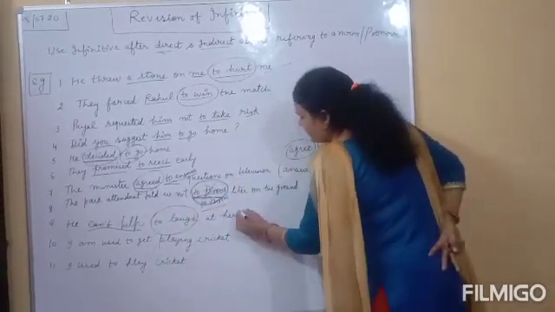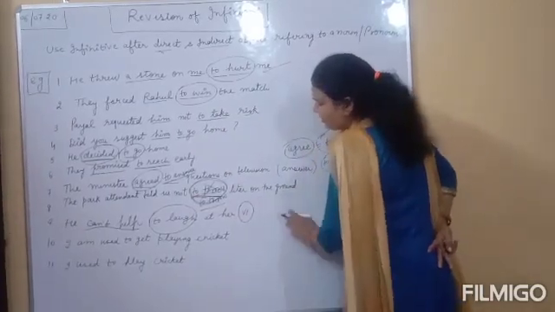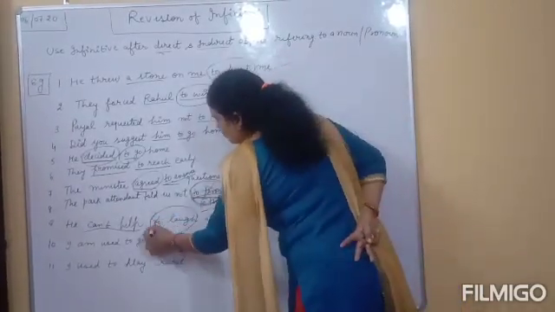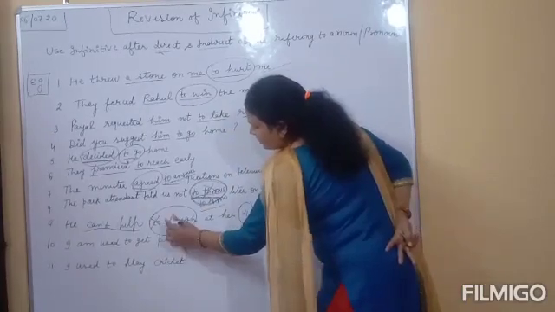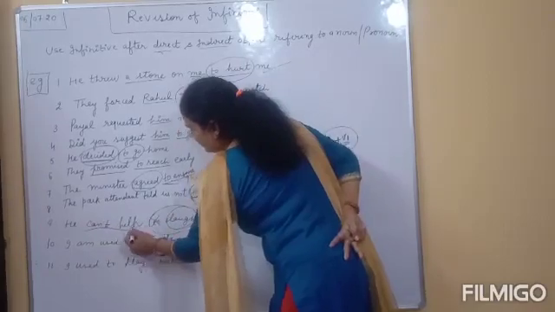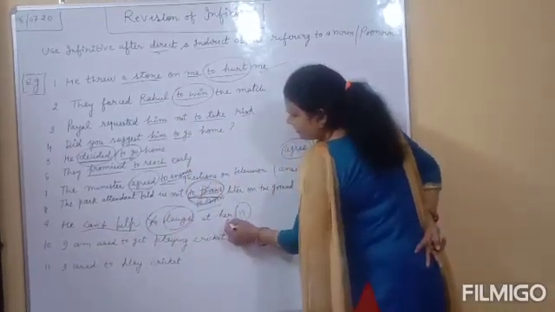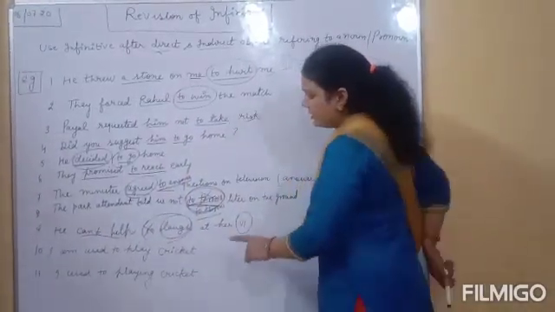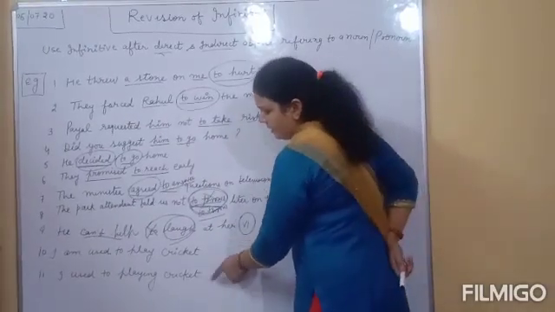Bare infinitive means only first form of the verb. At the place of to laugh, you will use what? Only laugh. The right answer will be, he can't help laugh at her. Understand?